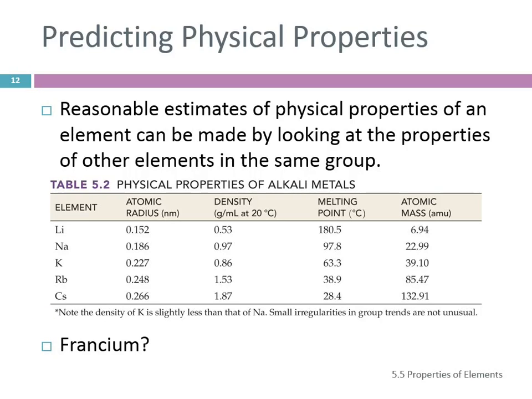So how could we estimate the size, the atomic radius of francium? We're not going to do anything super fancy here, but just look at the difference between 0.248 and 0.266. 0.266 minus 0.248 is 0.018.